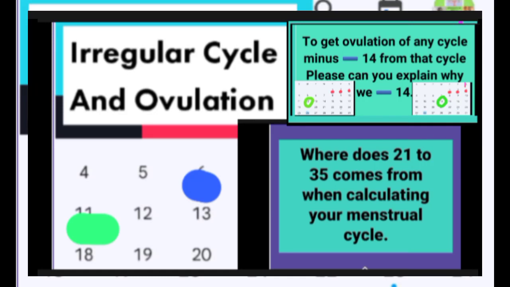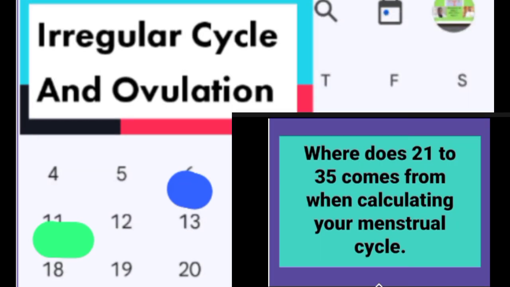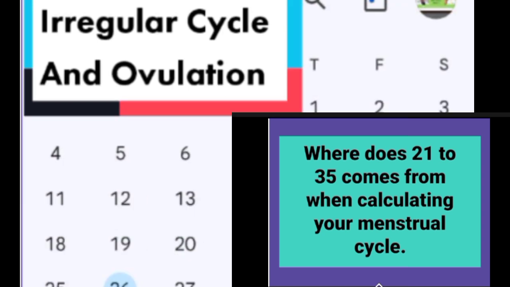If your cycle is irregular, it is difficult for you to know when you ovulate or to even know your fertile window in general. So we are going to explain all of this together, but first you need to learn how to do the counting before you can even talk about if your cycle is regular or not.